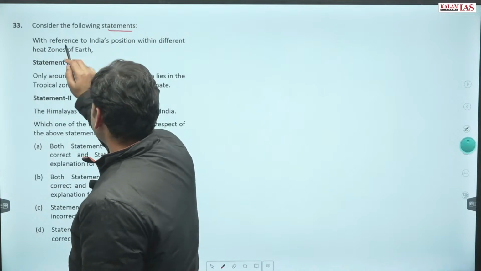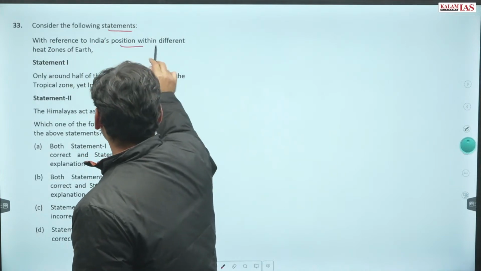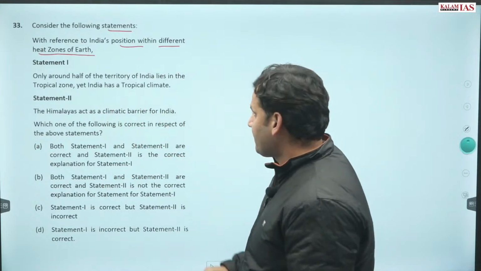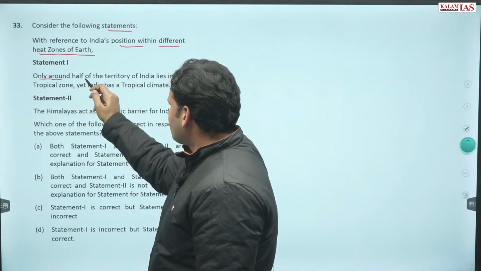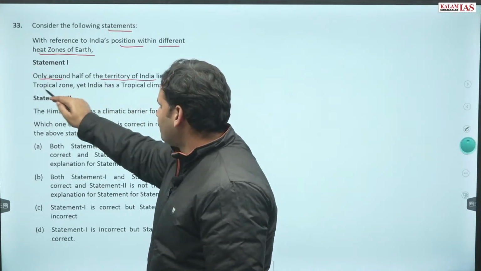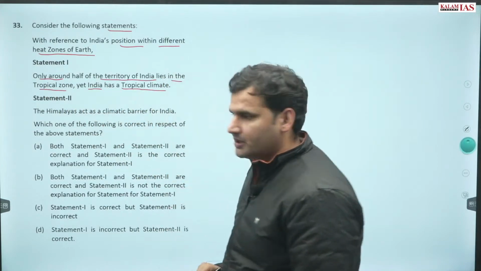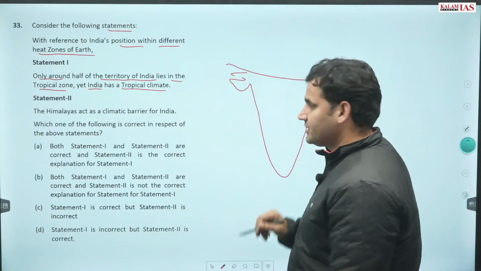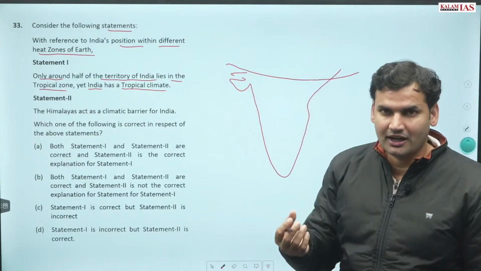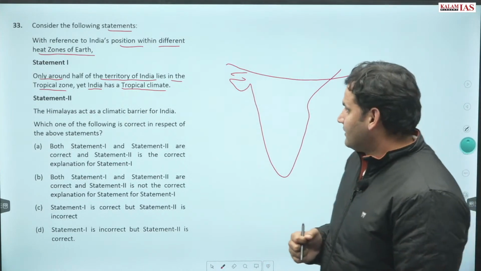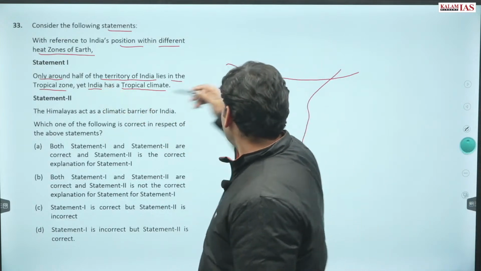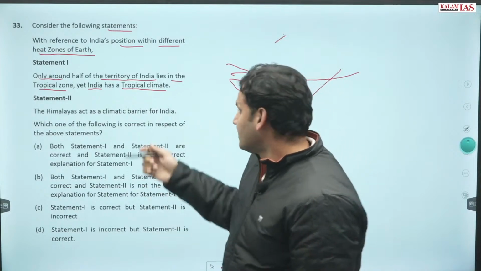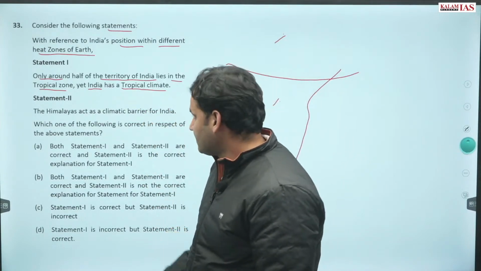Question number 33. Consider the following statements with reference to India's position within different heat zones of Earth. Statement 1. Only around half of the territory of India lies in tropical zone, yet India has a tropical climate. कैसे ट्रॉपिक ऑफ कैंसर पास होता है? यस, पास होता है. कितनी स्टेट से पास होता है? 8 राज्यों से पास होता है. डिवाइड्स इंडिया इनटू ऑलमोस्ट 2 इक्वल हाफ्स, बट उसके बावजूद इंडिया क्लाइमेट को ट्रॉपिकल क्लाइमेट कहा जाता है.